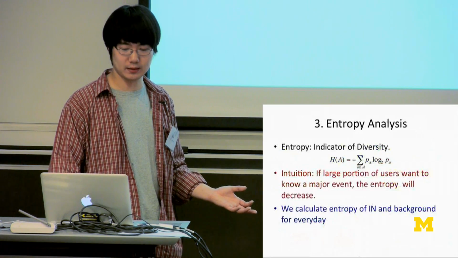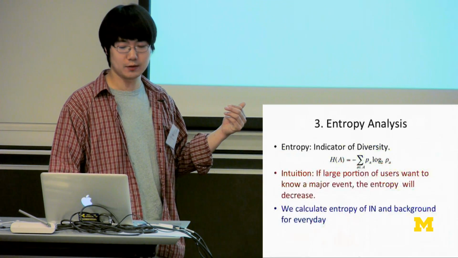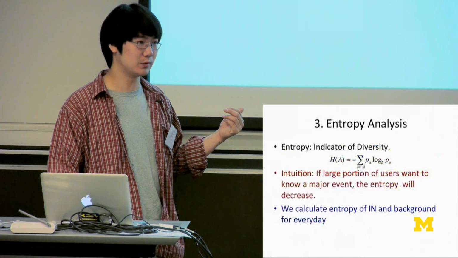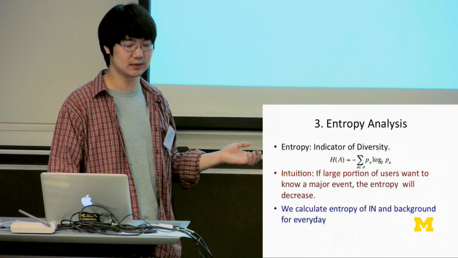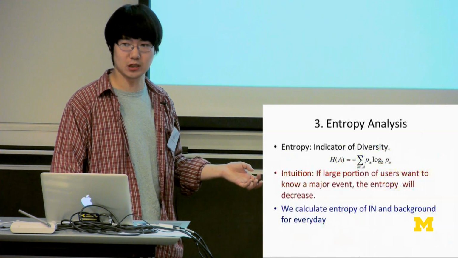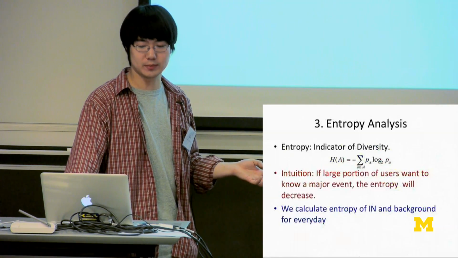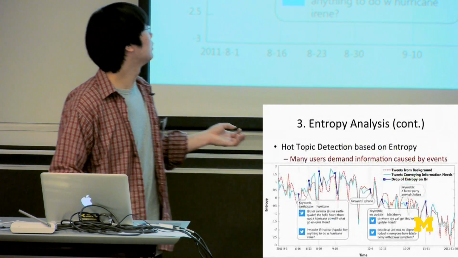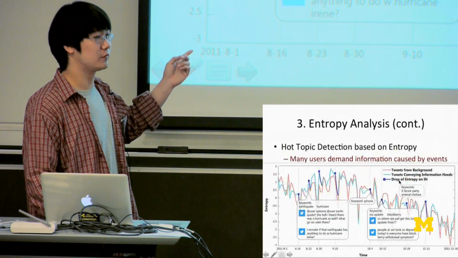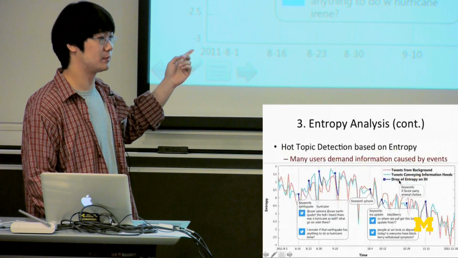So we use entropy, calculated by this equation, to try to find the burst events. The intuition is that if a large portion of users want to discuss a major event, the entropy will drop. So we calculate the entropy of information need and background for every day and show the figure here. The blue line is the entropy of information need, and the red line is the entropy of background.